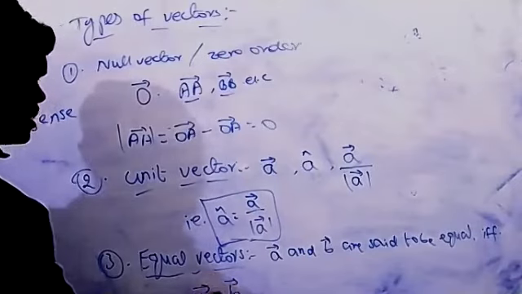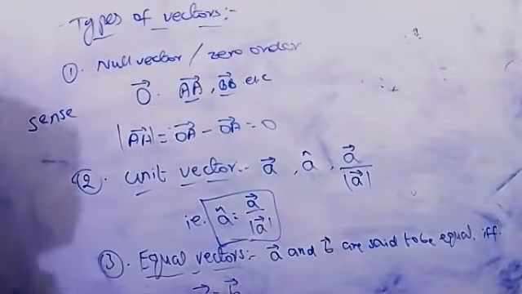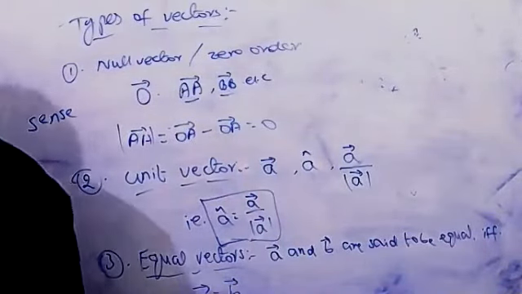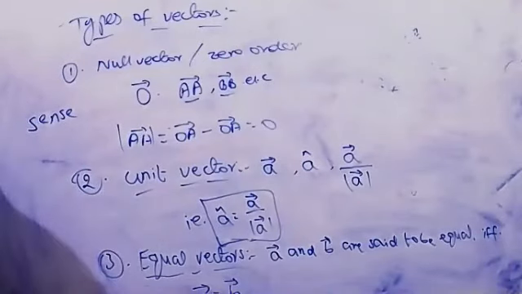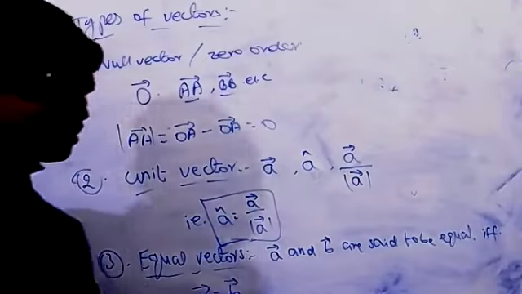We know that one. If anything is equal, it means vector A is equal to vector B. But compulsorily, the two vectors must have the same direction.